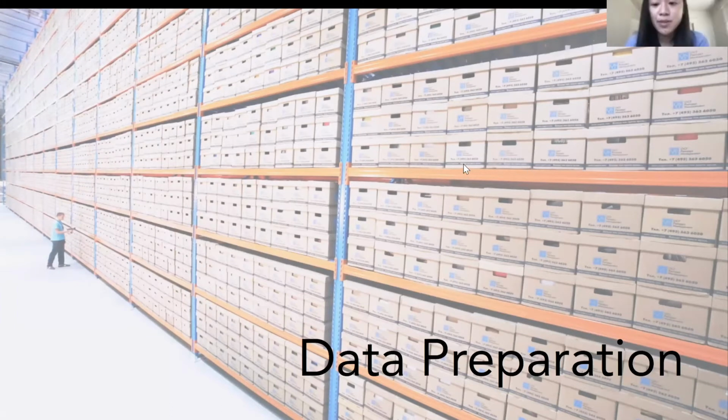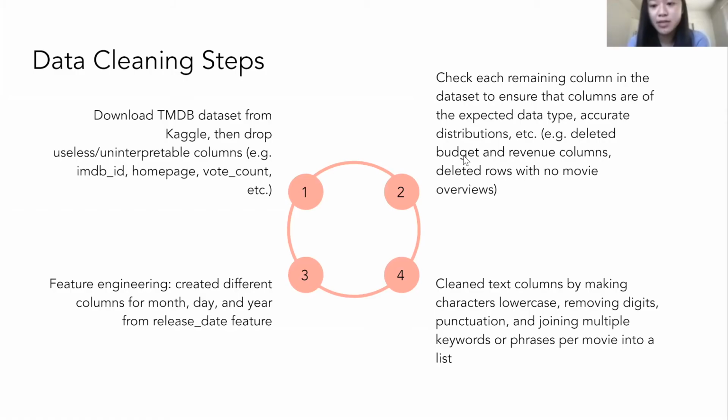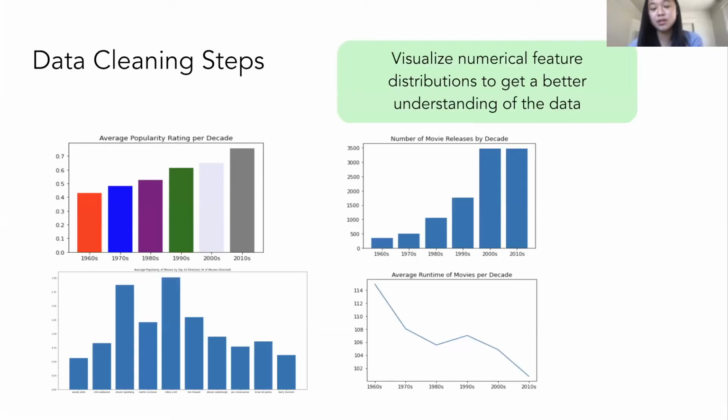Next, I'll talk a little bit about our data preparation process. We used a data set from Kaggle from TMDB, and we first dropped useless columns and then checked remaining columns to ensure that columns were the right data type, like distribution, or one that made sense, and deleted rows with inaccurate data. Then I did a little bit of feature engineering by creating different columns for month, day, and year from the release date feature, and then further cleaned text columns. We also looked at different features, like numerical features, and visualized them to get a better understanding of the data.